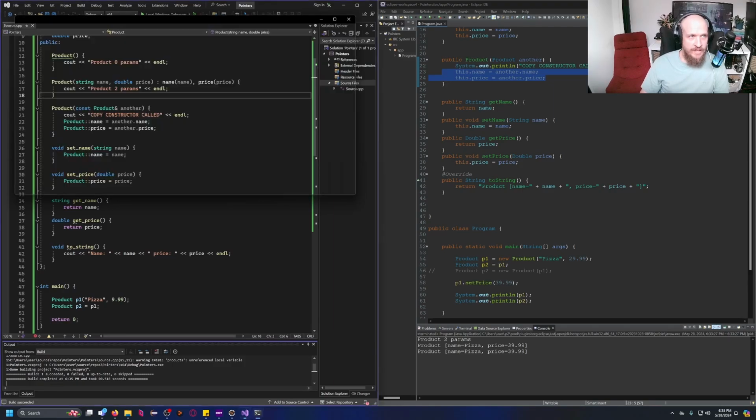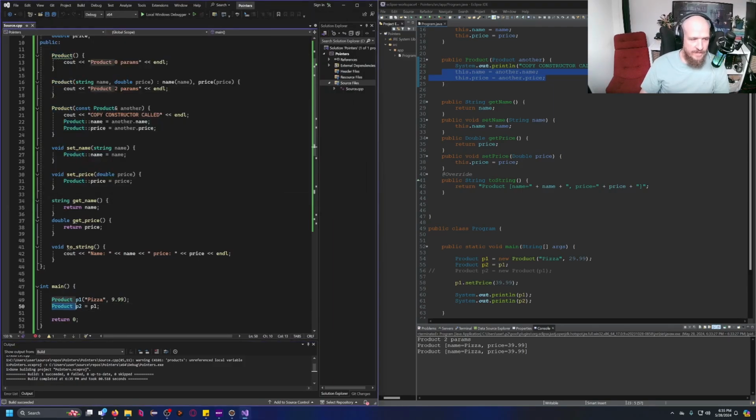Ta-da! See, when I go ahead in C++ and write, I want a variable to be another variable, this equals that, C++ by default creates a copy of the element. So this is actually the reason. See, I didn't invoke it explicitly like I have done so in Java. But C++ creates a copy nevertheless.